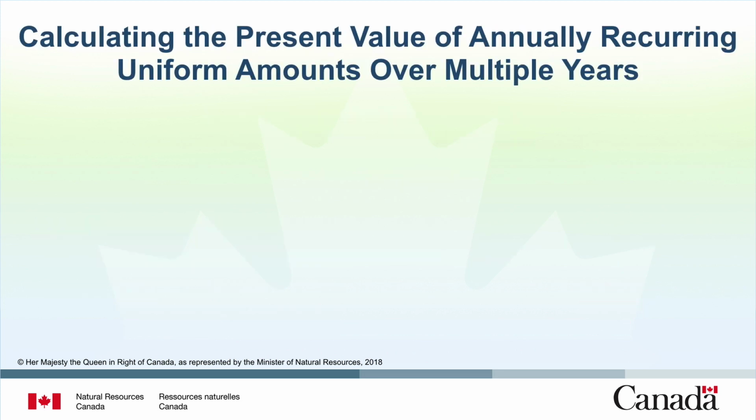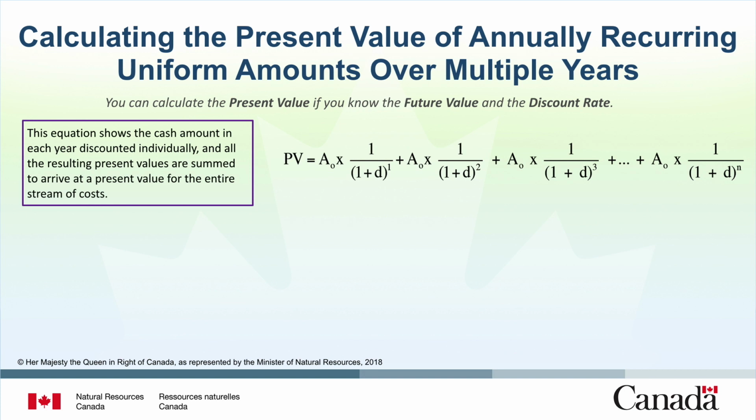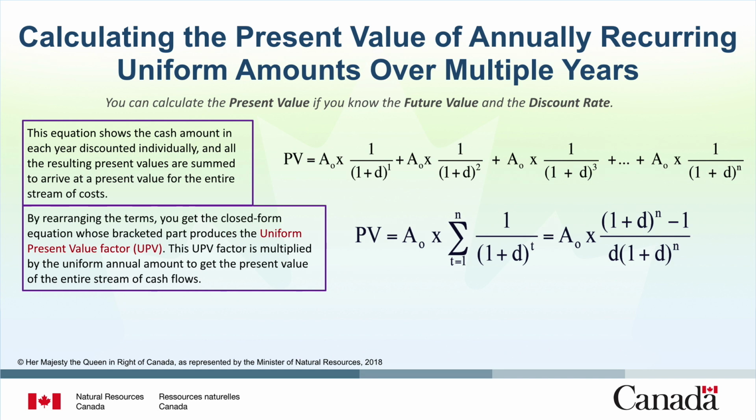Here we see how to compute the present value of a series of cash amounts that occur annually over a given study period and are the same each year. This may look like a complex equation, but it actually simplifies down very easily. The first equation shows the cash amount in each year discounted individually, and all the resulting present values are summed to arrive at a present value for the entire stream of costs. By rearranging the terms, you arrive at the closed-form equation whose bracketed part produces the Uniform Present Value Factor, or UPV. This UPV factor is multiplied by the uniform annual amount to get the present value of the entire stream of cash flows.